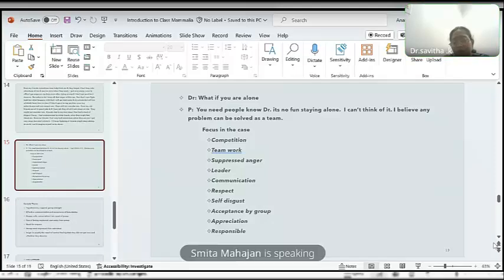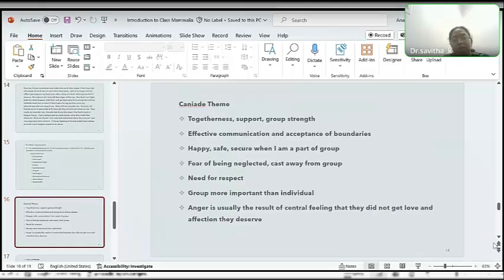Right. So I thought of Canidae because I could see these themes of Canidae in the case. Basically, the Canidae theme is a combination where there's a need for togetherness, support, and group strength, because in mammals also we see most of the canids being in a group or in a herd. So in the case also we see that kind of support and group strength, because he says that he cannot do anything without the group, or most of the problems can be solved if there is good teamwork.